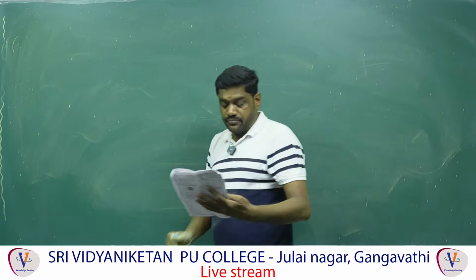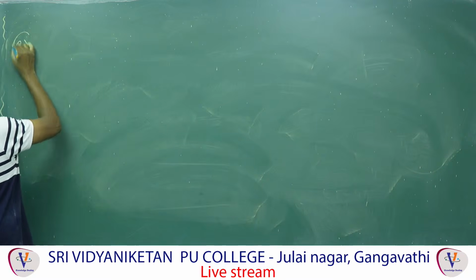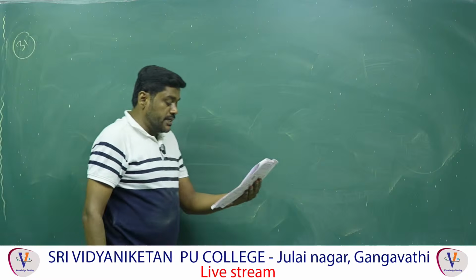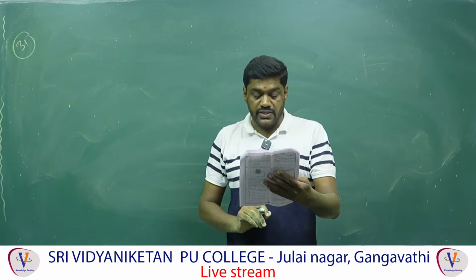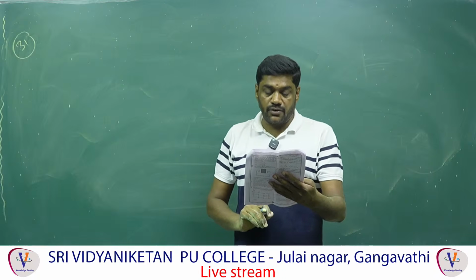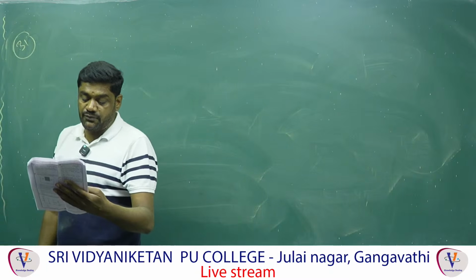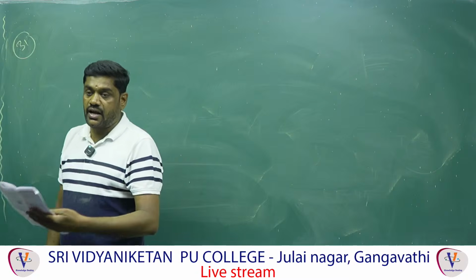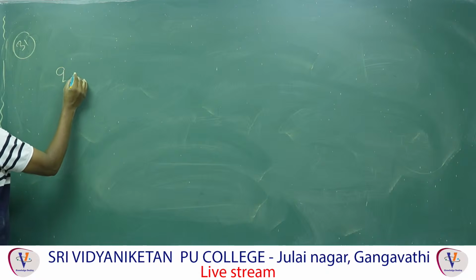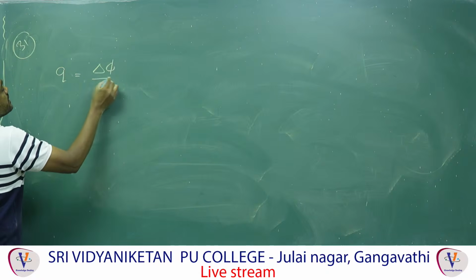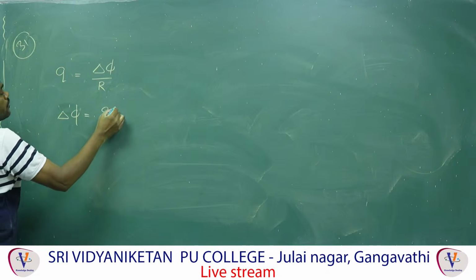Question number 31. When a coil of area 2 centimeter square and having 30 turns, whose plane is normal to the magnetic field, is drawn out of the magnetic field, a charge of 1.5 into 10 power minus 4 coulomb flows in the circuit. If its resistance is 40 ohm, then they are asking the magnetic flux density. First of all, they have given the amount of the charge. And we know the induced charge formula: Q is equal to change in flux by resistance. Therefore, change in flux is equal to Q into R.